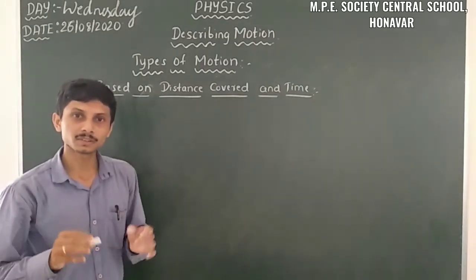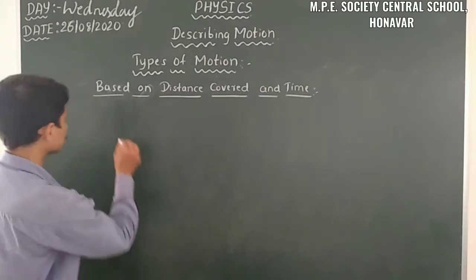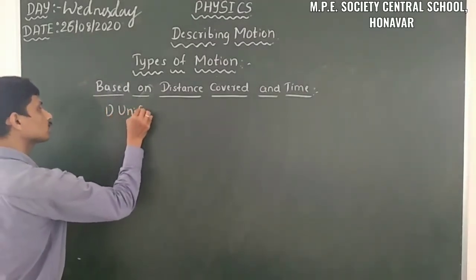Let us take the first type, that is uniform motion.